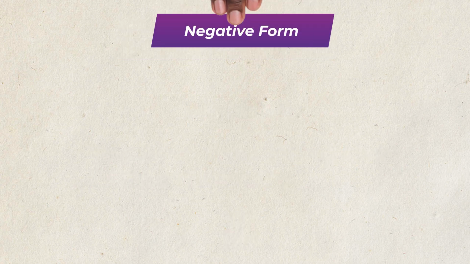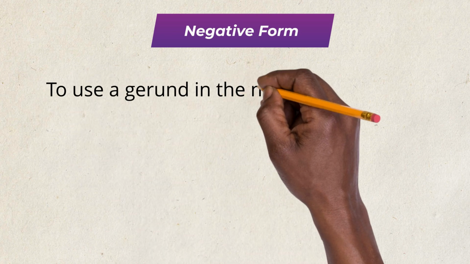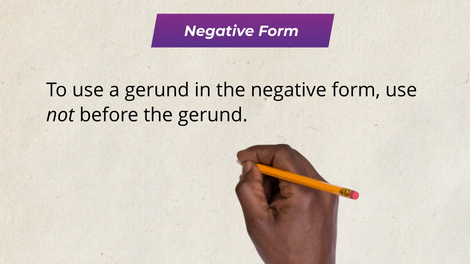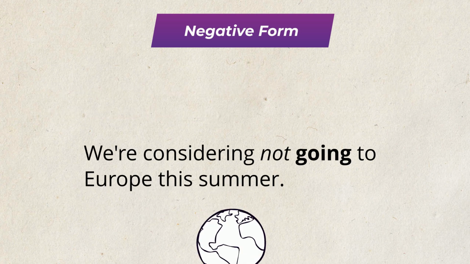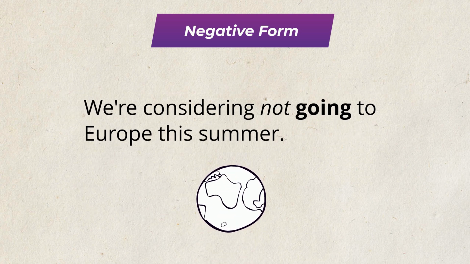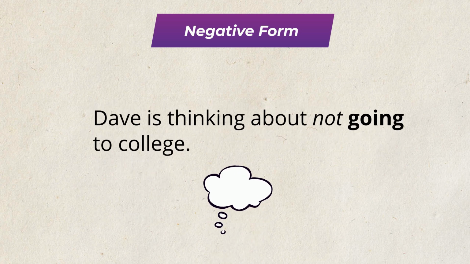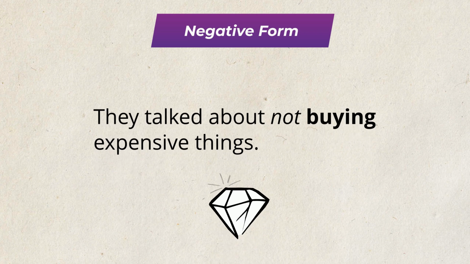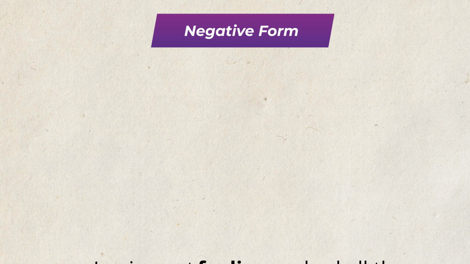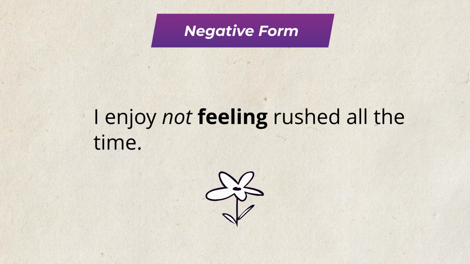Negative form. To use a gerund in the negative form, use not before the gerund. Here are some examples. We're considering not going to Europe this summer. Dave is thinking about not going to college. They talked about not buying expensive things. I enjoy not feeling rushed all the time.